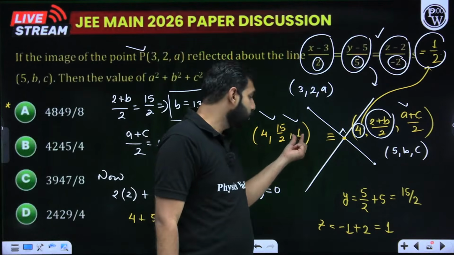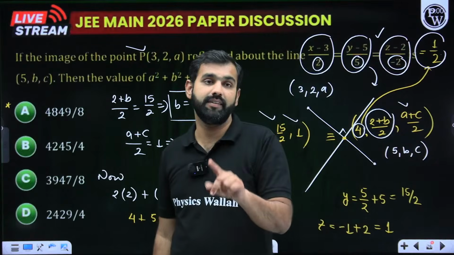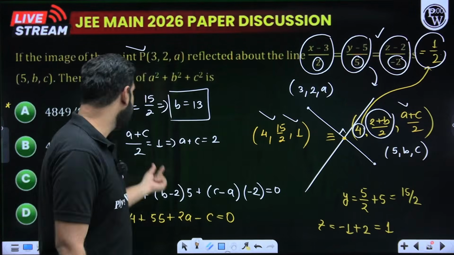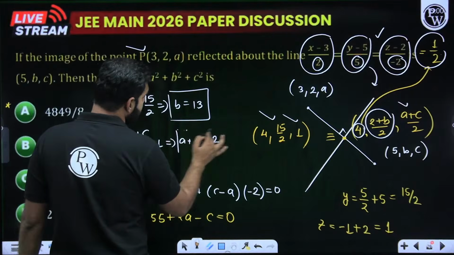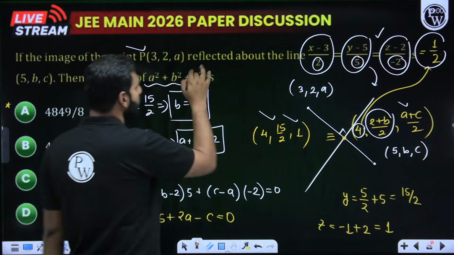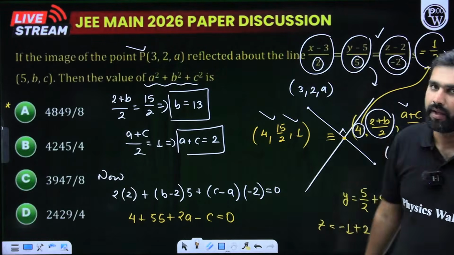Now when you compare this one with a plus c by 2, the problem here is I'm getting an equation in two variables. A plus c is equal to 2. So now I need some more data because I need a square plus b square plus c square. So I need to crack a and c. How do we do that?